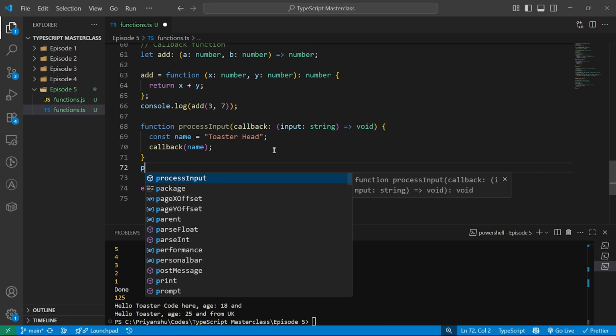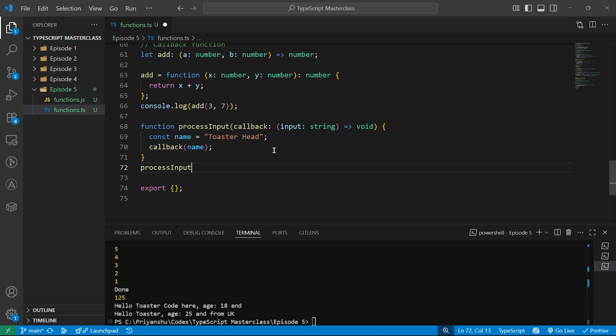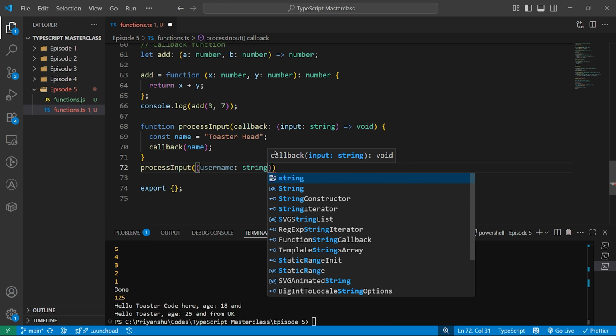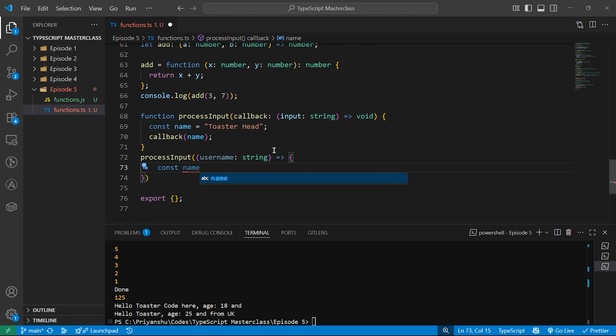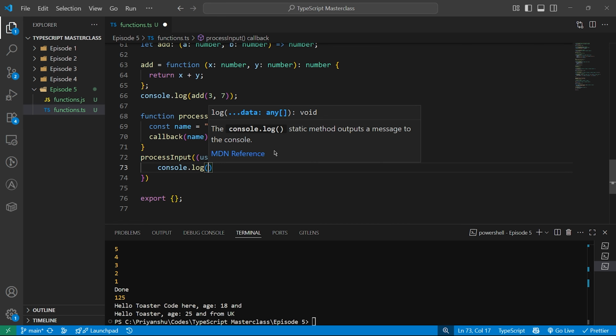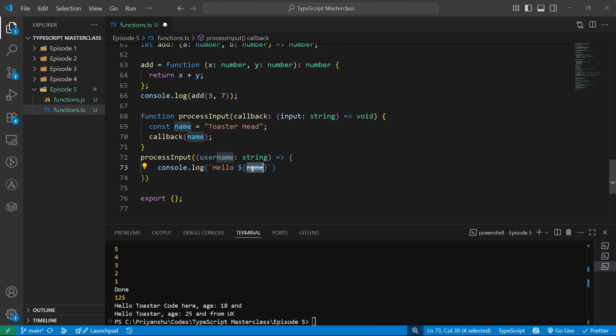Let's see. Maybe I can do process input, and here I will do username of type string. I'll do const name. No, sorry, we have already done this. We can do console.log. I'll do maybe hello name, sorry, username.